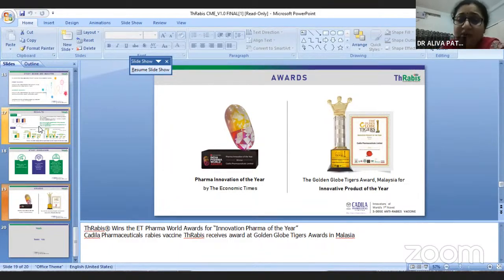But in case of non-availability, we can give another vaccine, and we have to continue the schedule with the other vaccine to complete it. Thank you, madam.